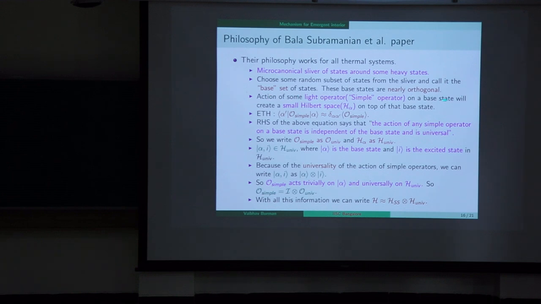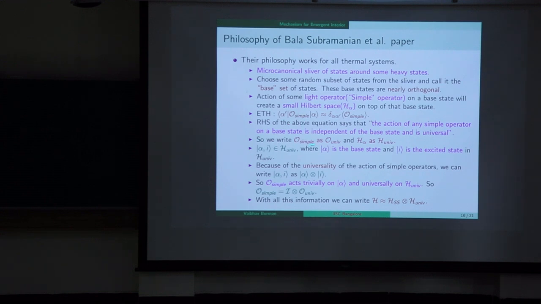The action of the light operator, which they call a simple operator, on the base state will create a small Hilbert space H alpha on top of the base state. The ETH type of statement says that the action of the simple operator is given by this, where the right hand side, as we can see, is independent of the alphas, where the alphas label the base set that we have chosen from the microcanonical sliver. So it means that the action of the simple operator is universal on all the base states.